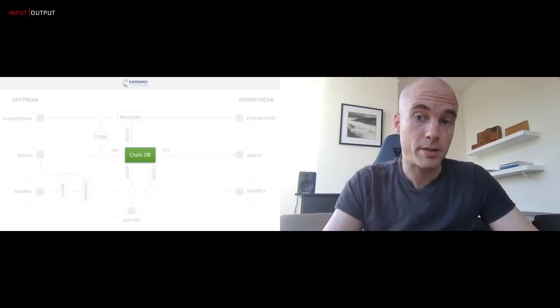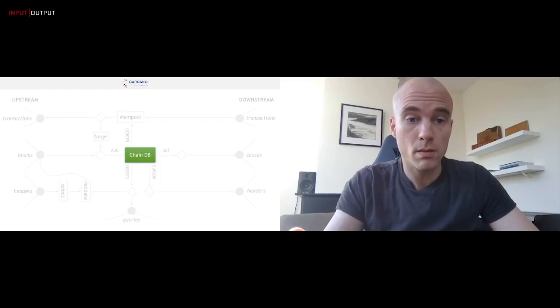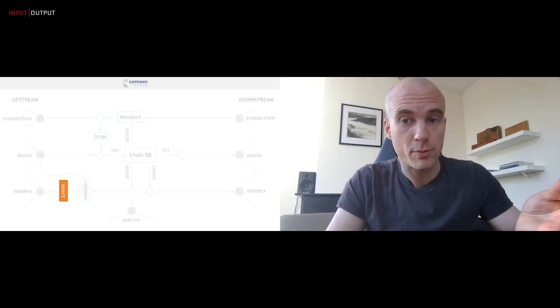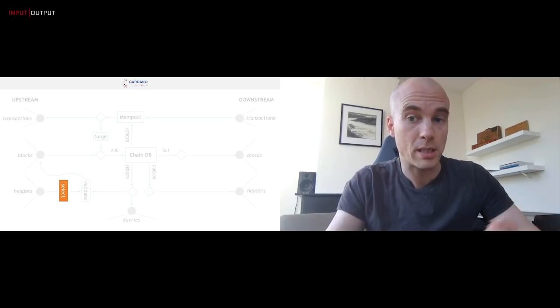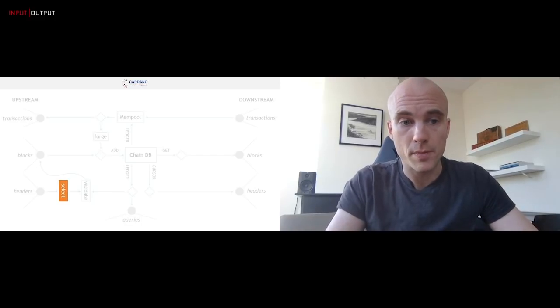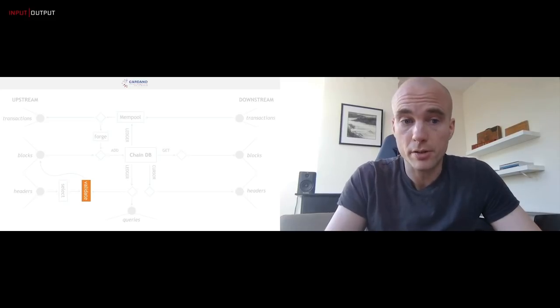Like I said, if this is a Shelley chain, then we need to do Shelley chain selection. When we are doing headers, here we're doing the same thing, right? Just like we do within the chain database, except here we're doing it on headers. Same thing. If this is a Byron chain, then we're doing Byron chain selection. If this is a Shelley chain, we're doing Shelley chain selection.